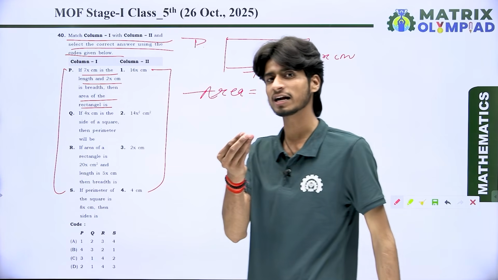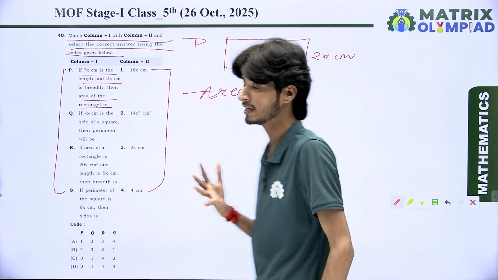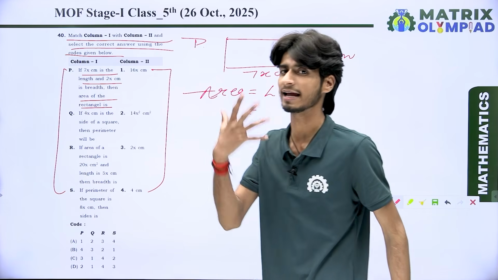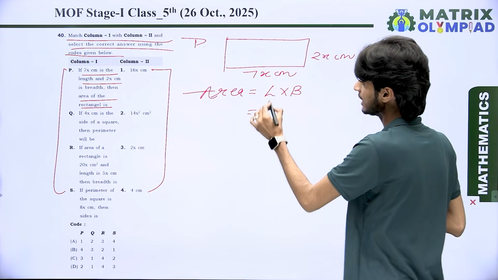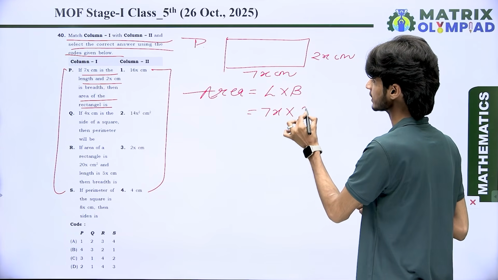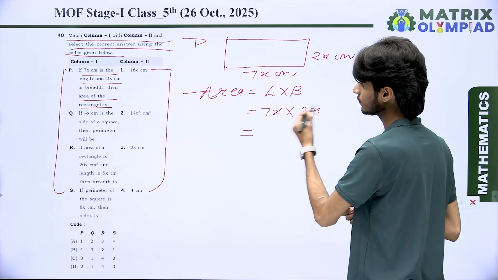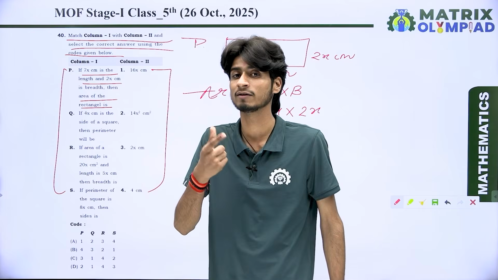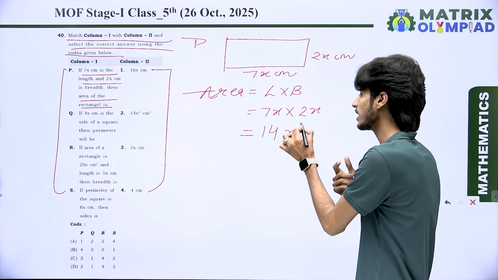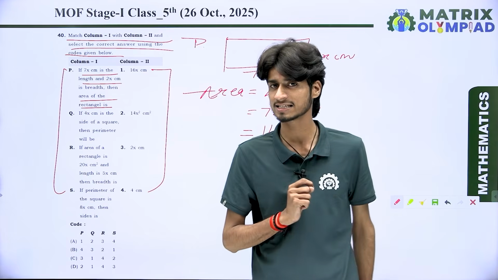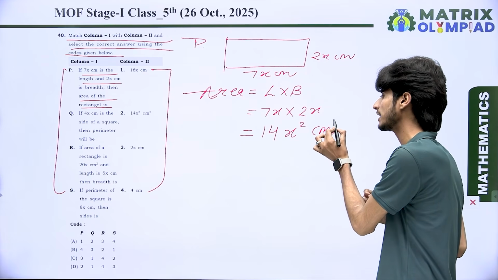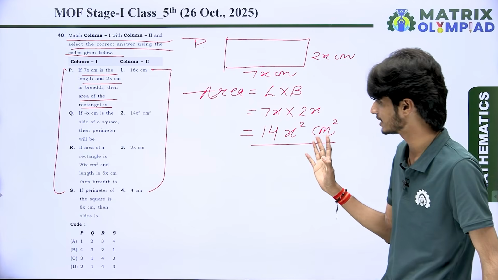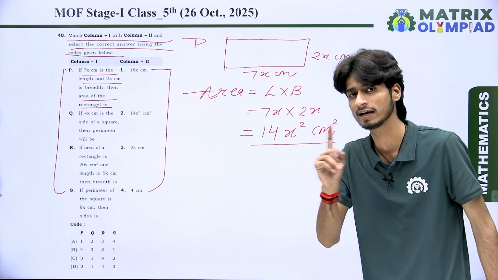Dear students, area of a rectangle means length multiplied by breadth. Whenever they are multiplied, we get the area of a rectangle. So the length is 7x and the breadth is 2x. When we multiply both of them, 7 2s are 14. And whenever a variable is multiplied with the same variable, we make its power 2. Then we get 14x square. And you know very well the unit of area is centimeter square if the length unit is centimeter. So the resulting answer for the area is 14x square centimeter square.